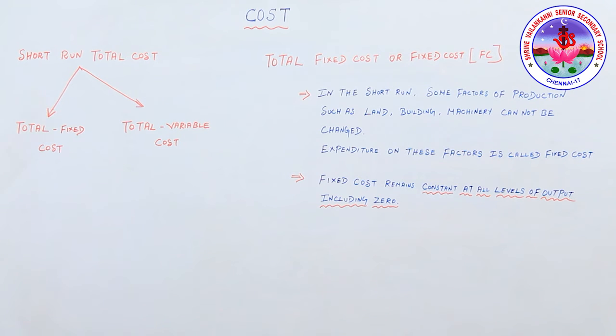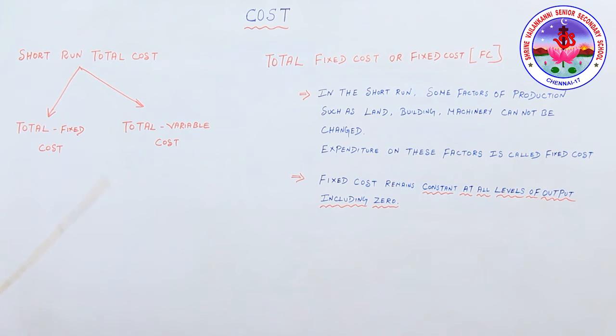So the payment to this factor remains fixed irrespective of whatever may be the level of output. That is, the fixed cost will remain the same whether the output is large, small or 0. That's what we are calling a fixed cost. Now let's see with an example.